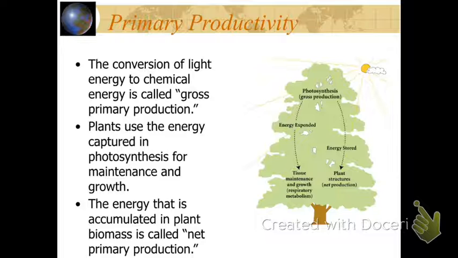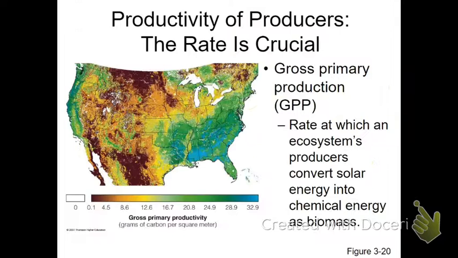So another thing we need to look at is primary productivity. How much energy do we get? The conversion of light into chemical energy is called gross primary productivity. That is all the light energy that goes into the plant. Plants then use that for maintenance and growth. The energy that goes on to the next layer is called the net primary productivity.